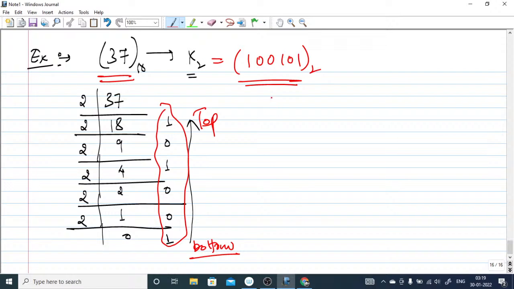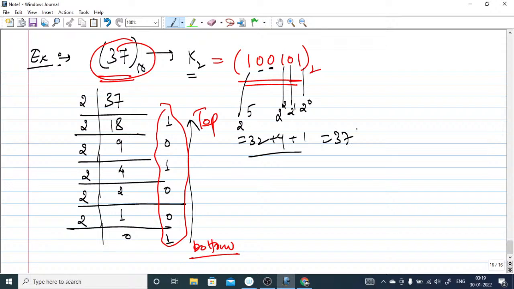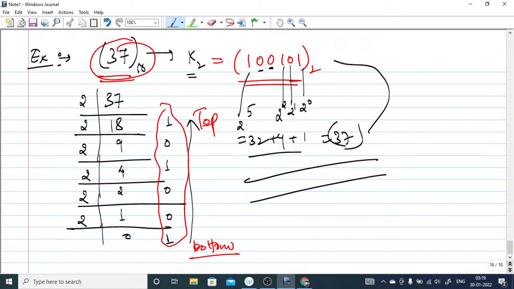In fact, you can use the positional weighted system as well. This is basically 2 raised to power 0, 2 raised to power 1, 2 raised to power 2, 3, 4, and this will be 2 raised to power 5. So this gives you 32, this gives you 4, and this gives you 1. 32 plus 4 plus 1 is 37. This is how you can also get back your decimal number.